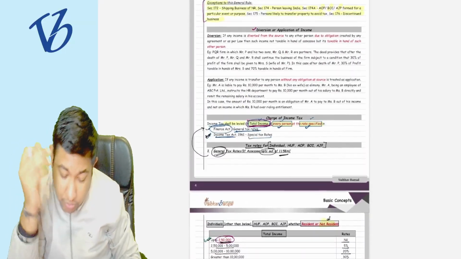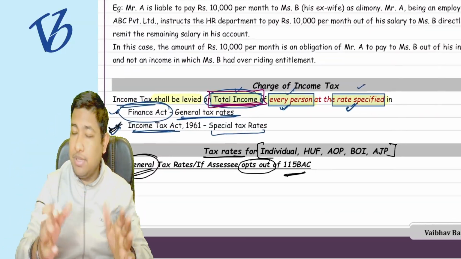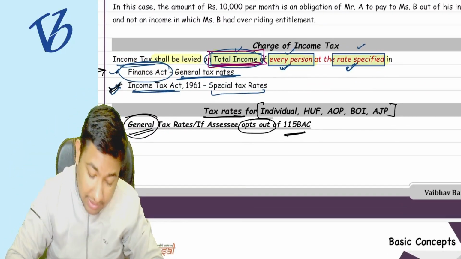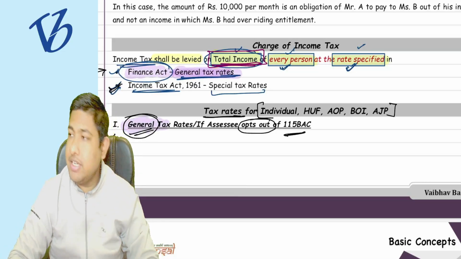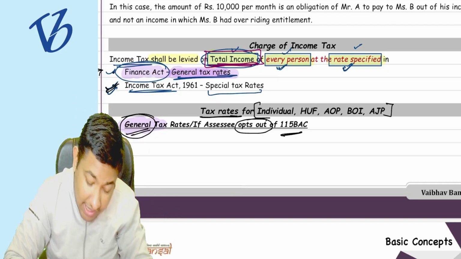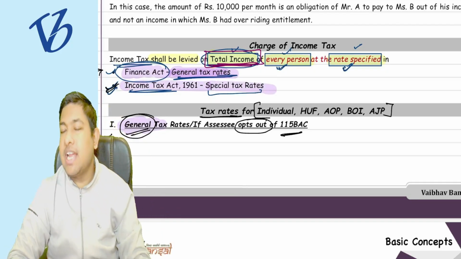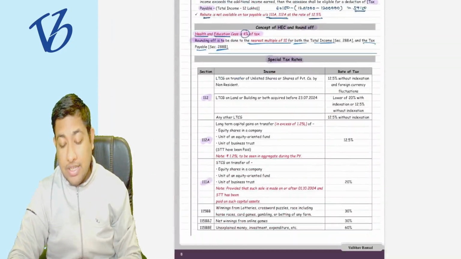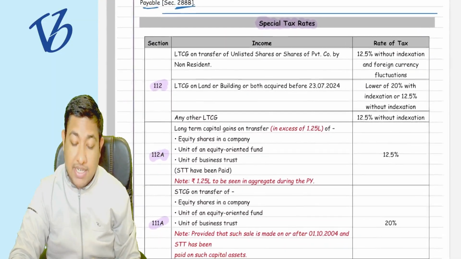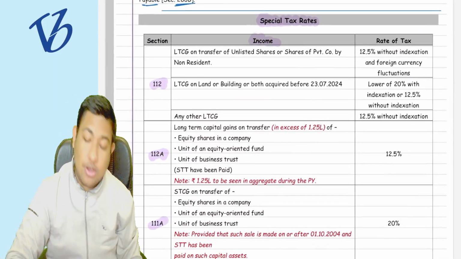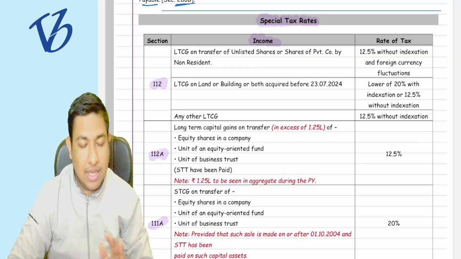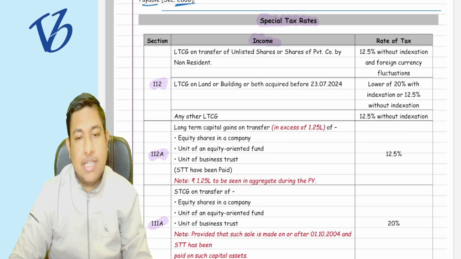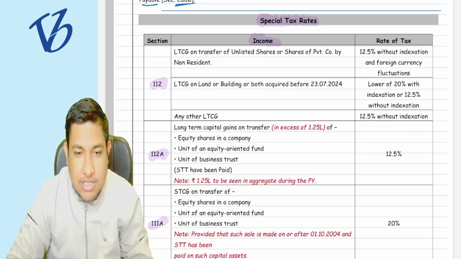If you want to link something, in the finance act we said the general tax rates are given, and we have seen the general tax rates. But we have said that in the Income Tax Act there are some special kinds of rates. So we are now seeing the special tax rates. If you do not understand all these things now, it is okay, we will understand in the capital gain chapter.